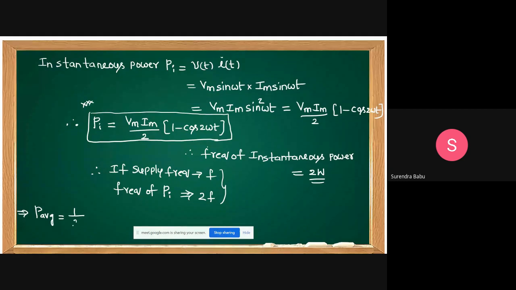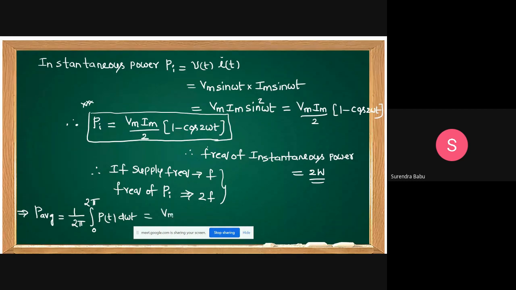How to write the average value? 1 by 2 pi integral 0 to 2 pi P of t d omega t. That is, integrate the instantaneous power in one cycle, then you can get the average power.